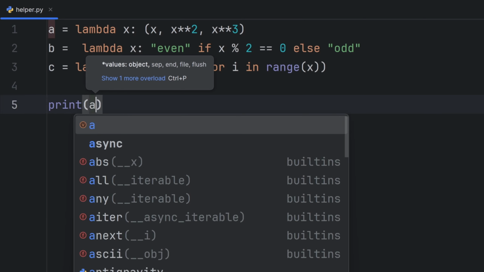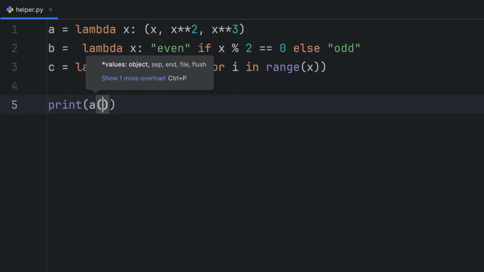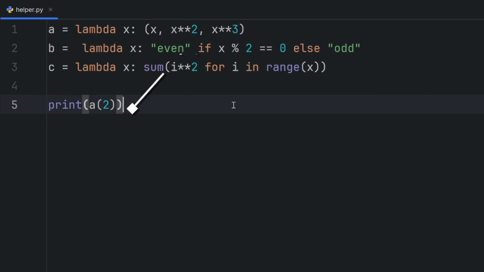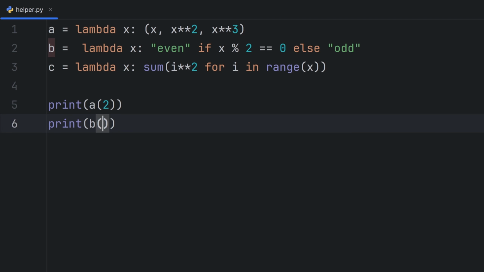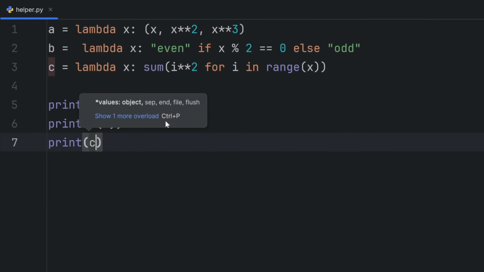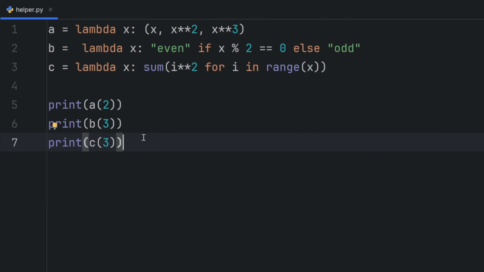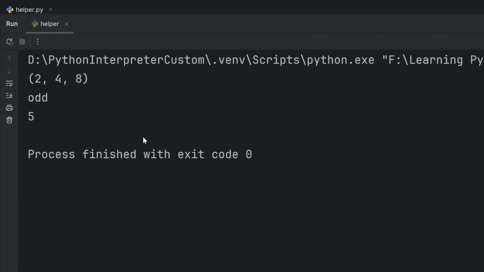Let's print a of 2. This should print 2, 4, and 8. Let's also print b of 3, for example. Because 3 is odd, I want to see odd printed. And if I write here c and then 3, if I square numbers 0, 1, and 2 and add them, I should see 5 here. And when I run the code, I see all those expected results.